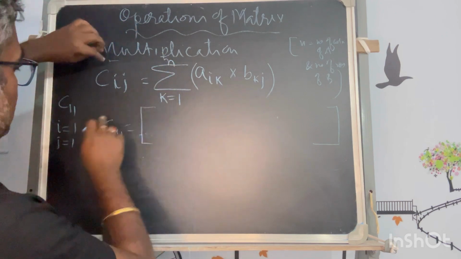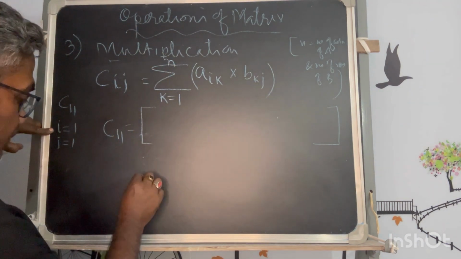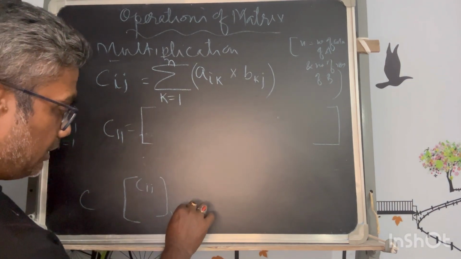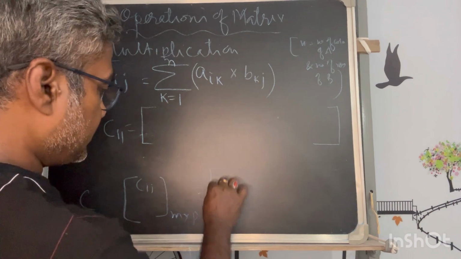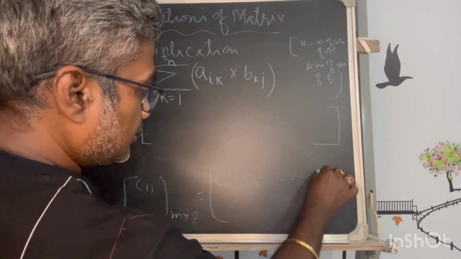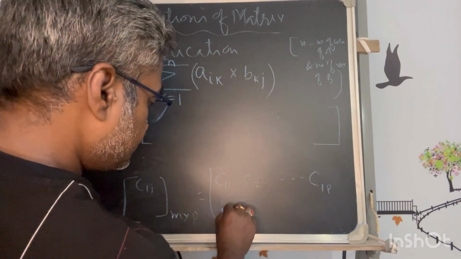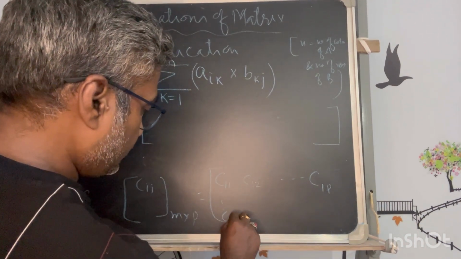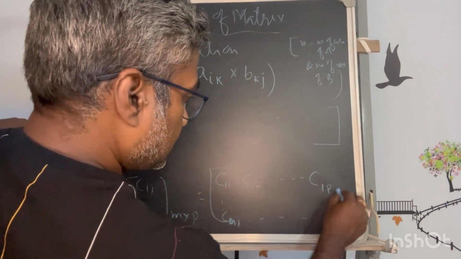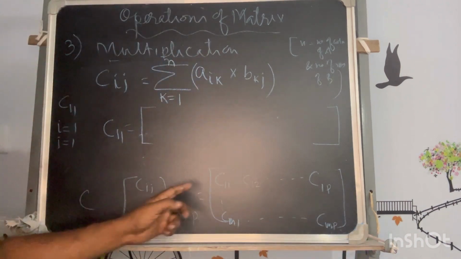So if I put a specific value C11, where C is represented by Cij of order m into p, that means there would be C11, C12 like that up to C1p, and this way it will go up to Cm1 like that, and it will end at Cmp, isn't it? All the terms like that.